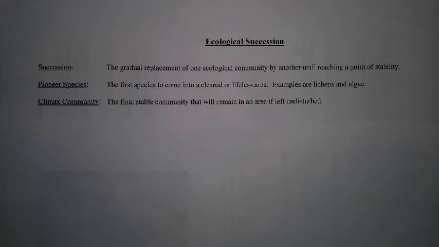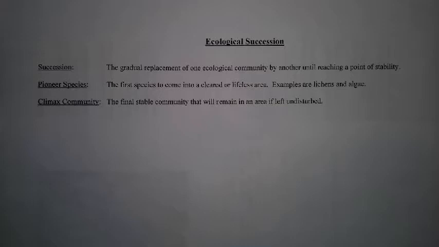So today we're talking about ecological succession. The definition of succession is the gradual replacement of one ecological community by another until reaching a point of stability. And stability means if the ecological community is stable, it will stay the same if left undisturbed. So there's no fire or plowing, then whatever is living there is going to remain pretty much the same over